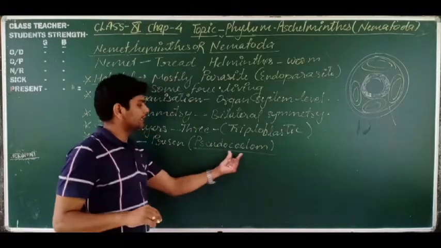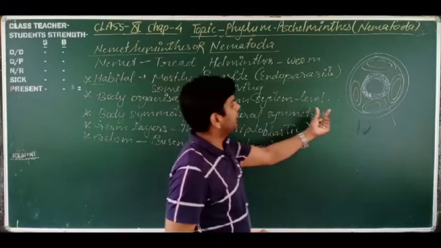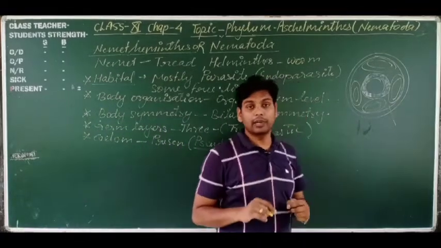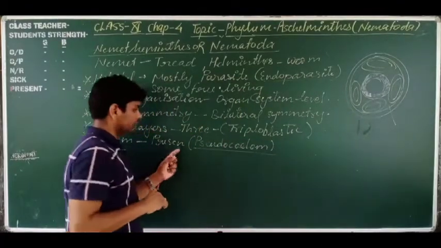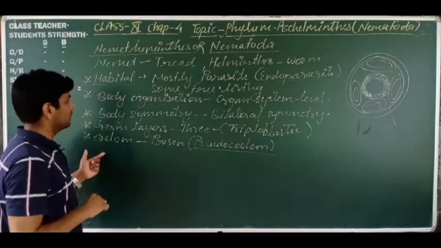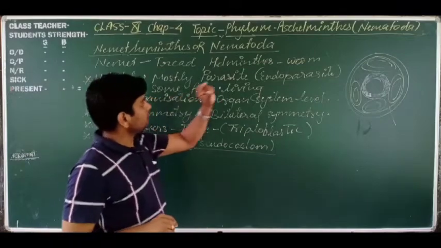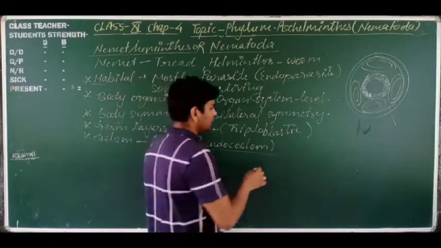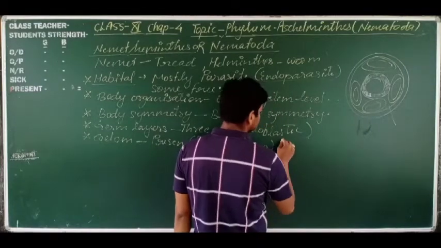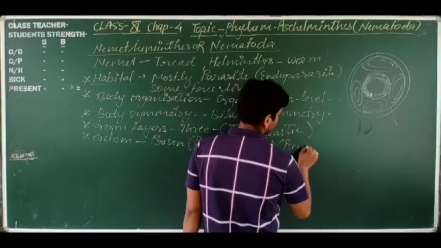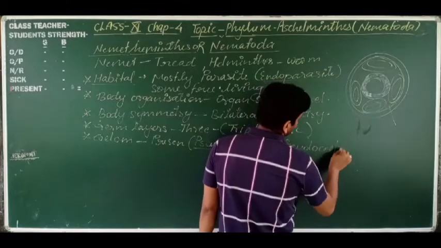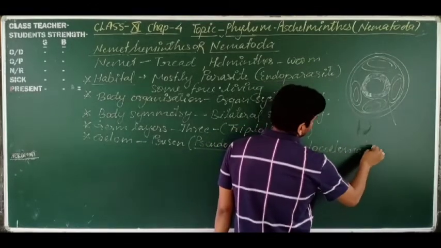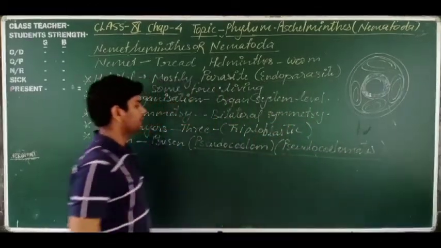Pseudo means false, coelom means body cavity. So this is a body cavity, but a false body cavity. That is why it is known as pseudocoelom. And the animals of the phylum Aschelminthes or Nematoda are known as pseudocoelomates.